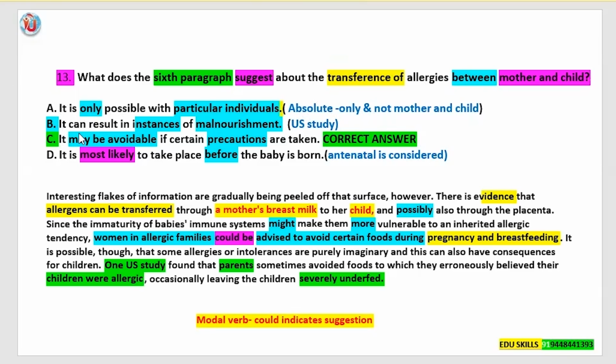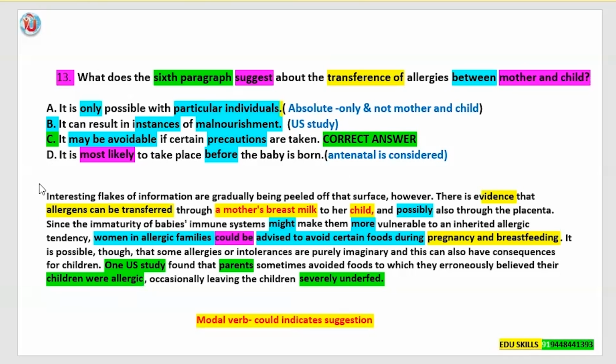Next, answer option B. It can result in instances of malnourishment. So about the transference of allergies between mother and child, will it result in instances of malnourishment? No, this is told in the US study. It is not the thing which is being told in the sixth paragraph. This is only told by the US study in the last line of the paragraph.